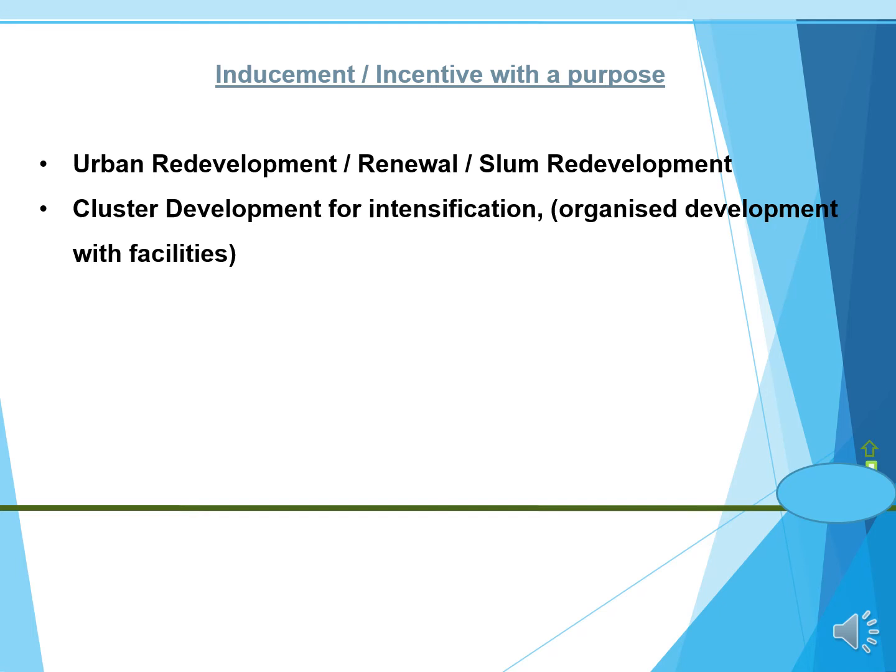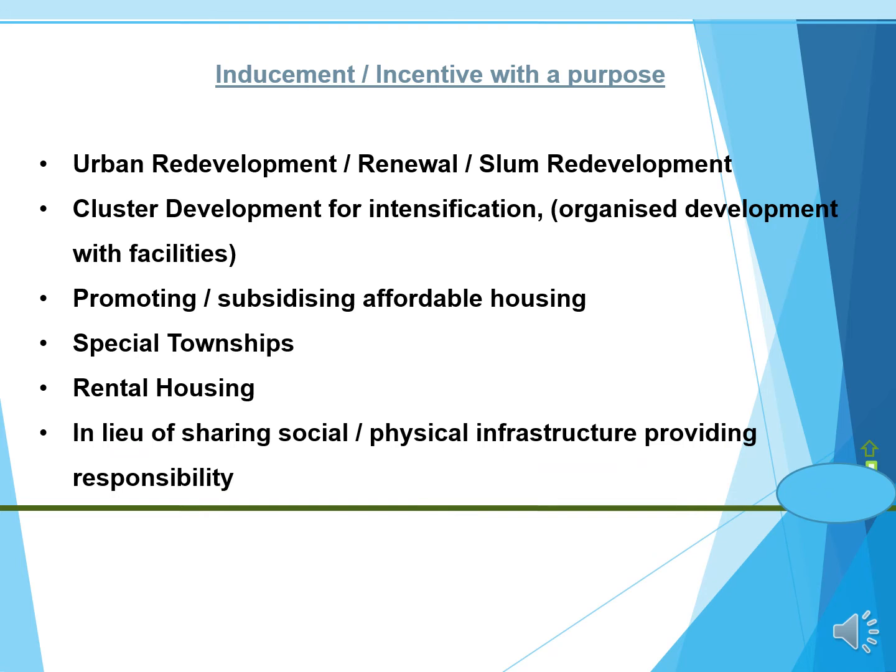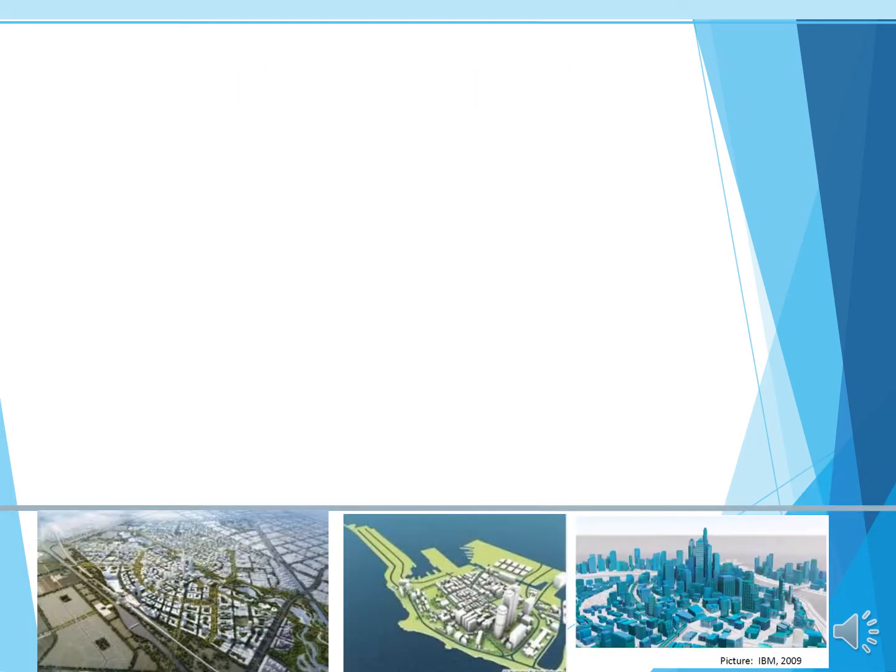Cluster development for intensification, that is known as organized development with facilities. Promoting or subsidizing affordable housing, social towns, special townships, rental housing, in lieu of sharing social and physical infrastructure, providing responsibility.